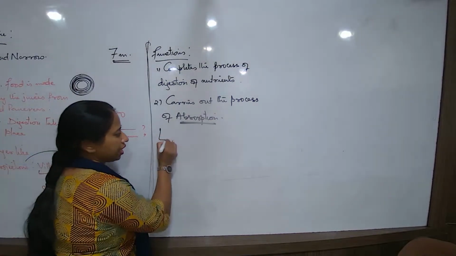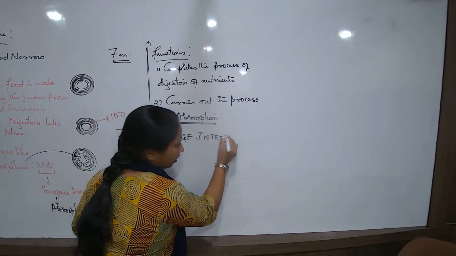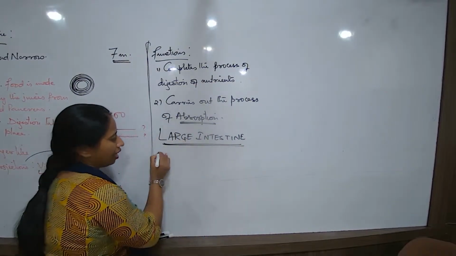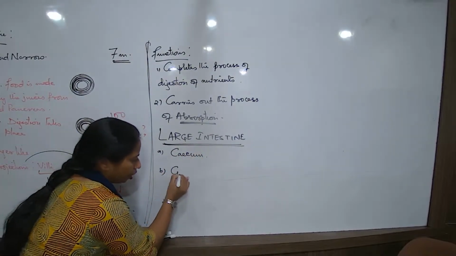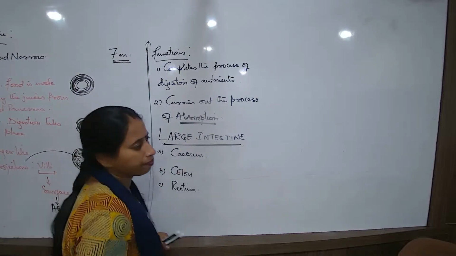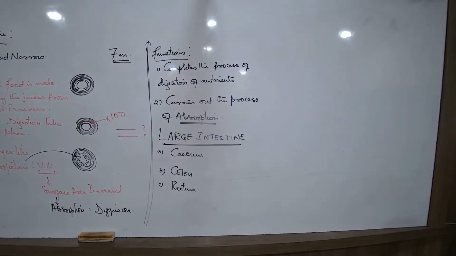What about the large intestine? Now let us study the large intestine, the fifth part of the alimentary canal. What are the parts of the large intestine? Number one is cecum, number two colon, and number three rectum. In this figure also you can see all these parts. This is the cecum, a very short, small region where the ileum comes and meets. This is known as the cecum.